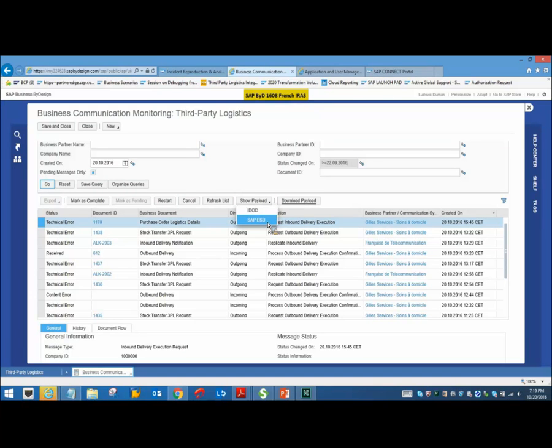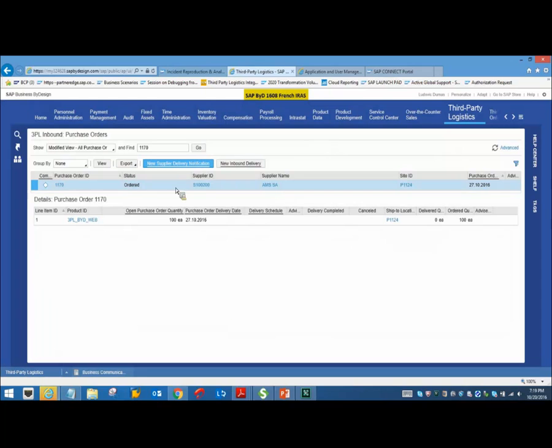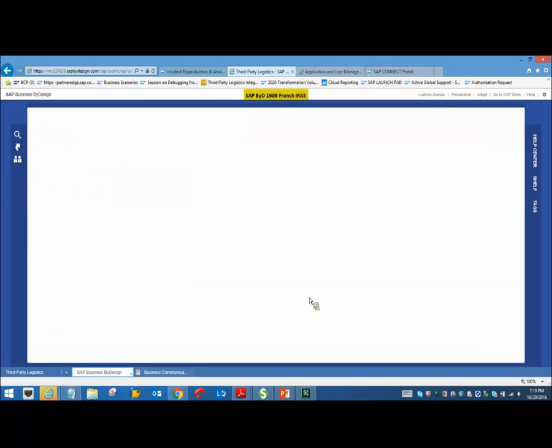And also you can check the payload here. Either you can go to show payload and go to SAP ESC and see the payload that you have sent to the 3PL system. So next, it's also a good practice to create a delivery notification, which acts as an advanced shipping notification. So same PO.